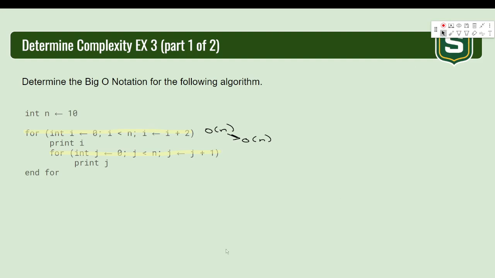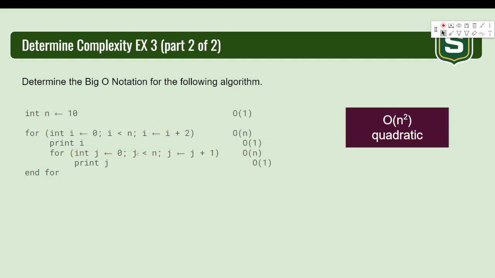Well, remember, nested means we have to multiply those. So that's going to become big O of n times big O of n, which is going to give us n squared. So because these big O of n's were nested, they get multiplied together, which gives us a quadratic algorithm.